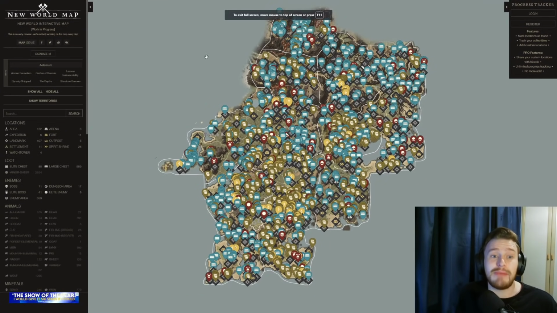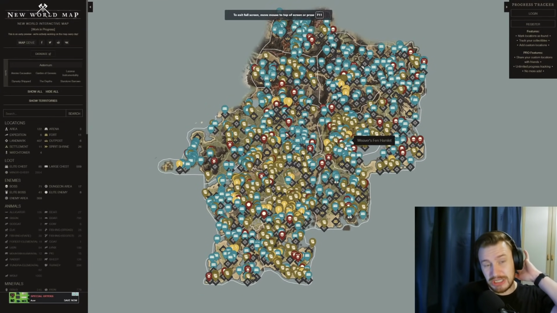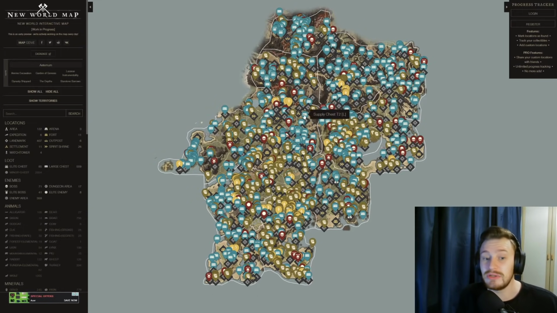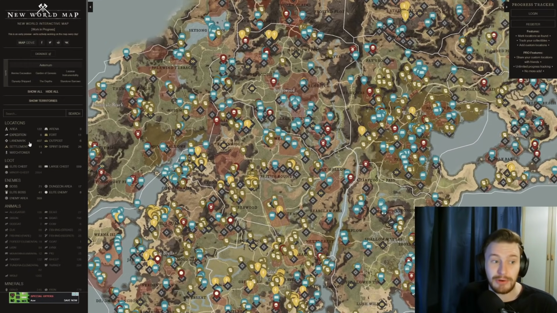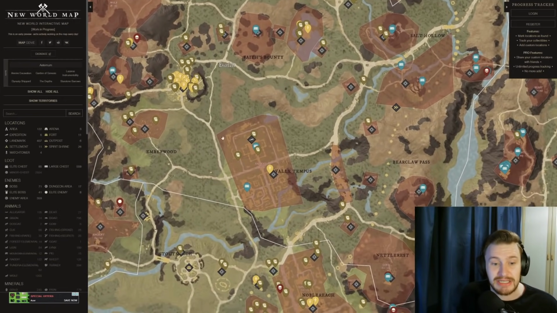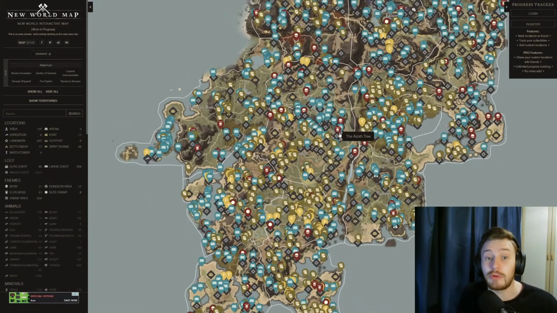Then you've got New World Map Interactive, which is a Map Genie version, similar to the one from New World Fans and New World Database, but again, it's just another version. It has in-depth stuff that you can put on the side here, so you can add different filters, maybe, like you might, for example, want to see outposts, but you don't want to see spirit shrines. You can turn things on and off on different filters there, and it's a very in-depth and detailed map, telling you where the zones are for enemies, etc., and obviously expeditions, all that kind of good stuff. So again, another option for a map to use. Just use whichever one fits your style and preferences, I guess, but this is another really good option.